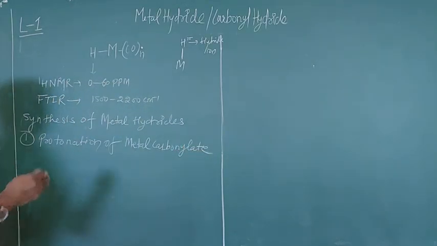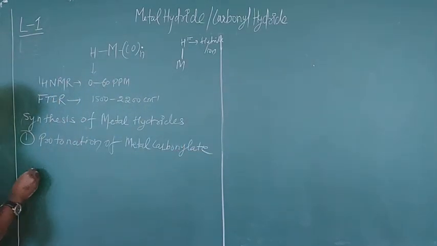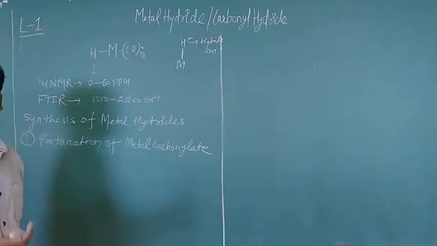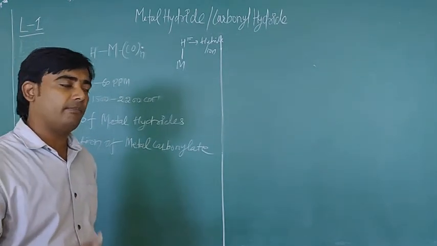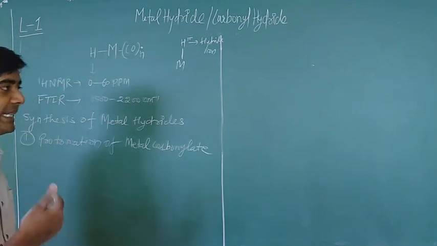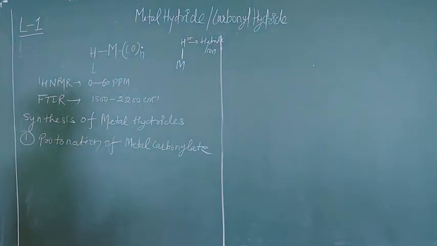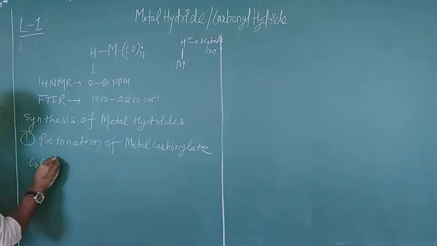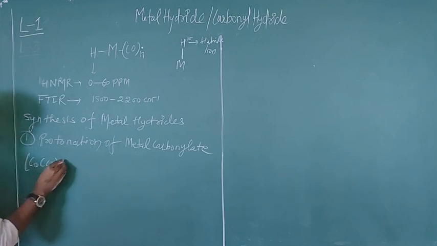As you know, metal carbonylates are metal carbonyl complexes with negative charge. You can take an example like cobalt CO4 1 negative.